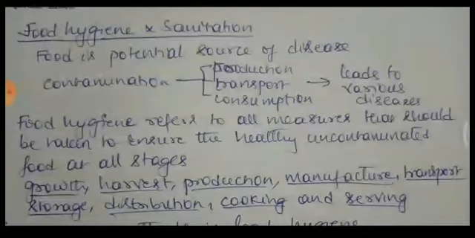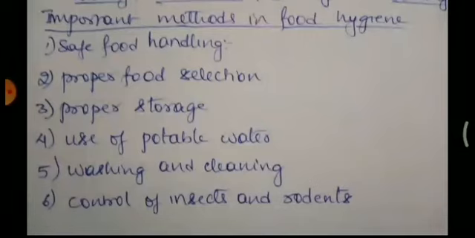Next are important methods of food hygiene to keep the food in a very good condition and uncontaminated. We can follow certain methods, and a few of them are mentioned here. Safe food handling. We have to handle the food safely so that you can get healthy food. Food comes in contact with human hands at all stages from harvesting to consumption. Contamination can occur.